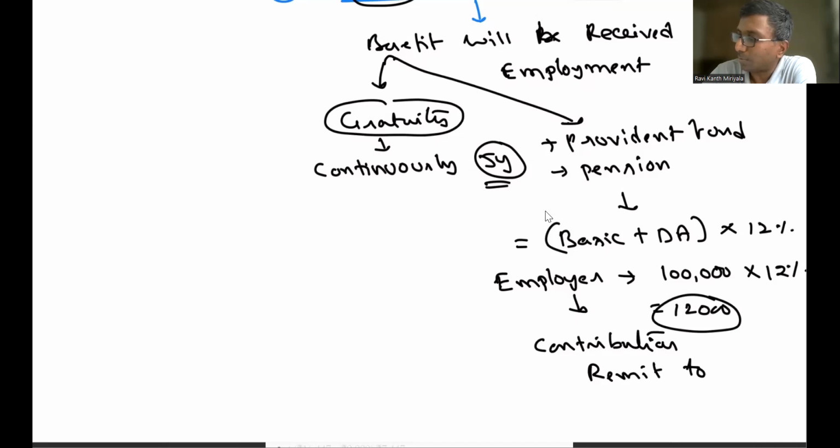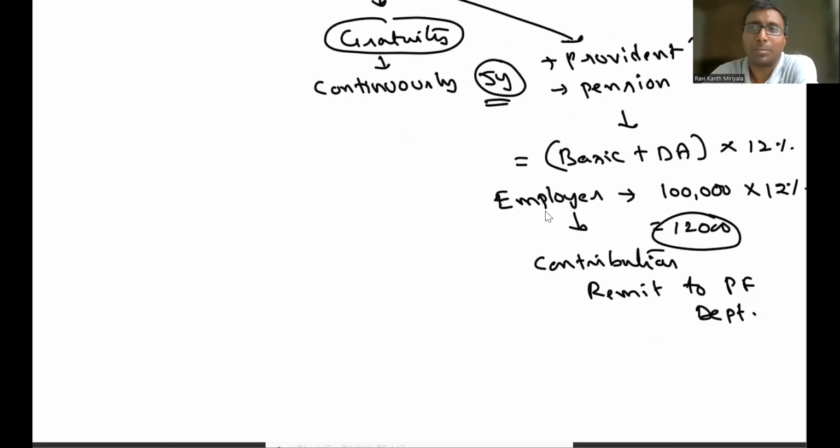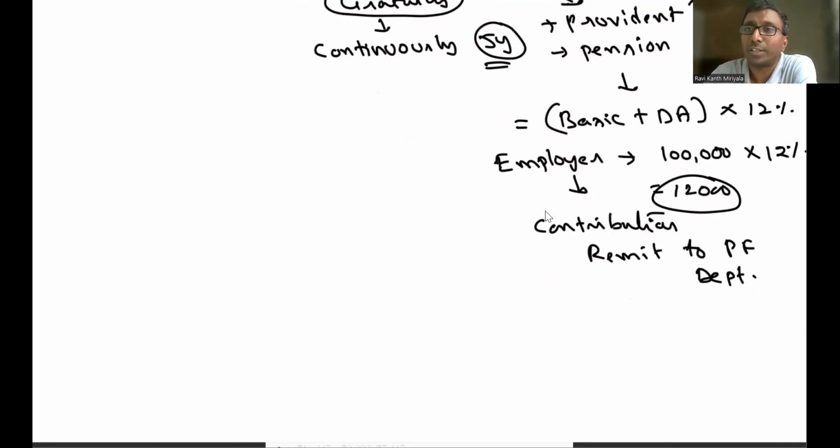Remitted to which department? Obviously, the Provident Fund department. We will remit it month on month. That's all; we don't do anything else other than that. What will the Provident Fund department do? The Provident Fund department is, obviously, the government.